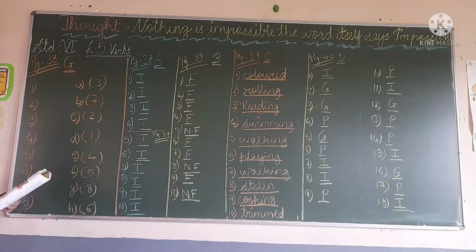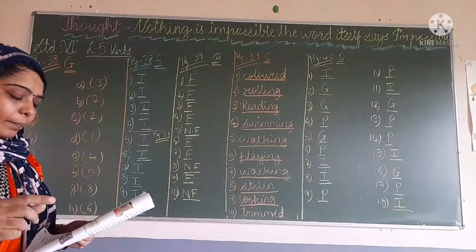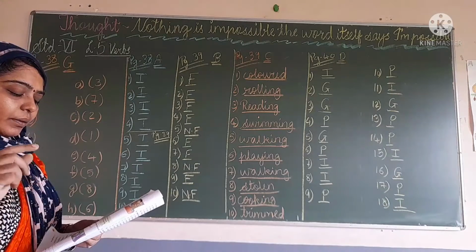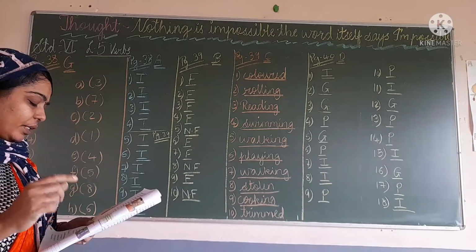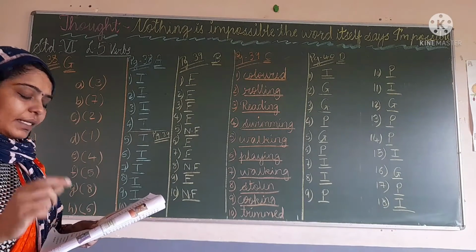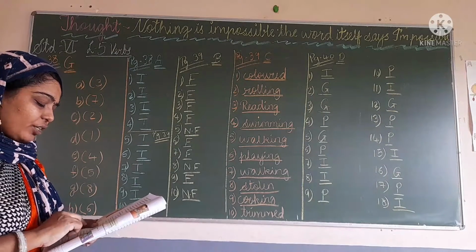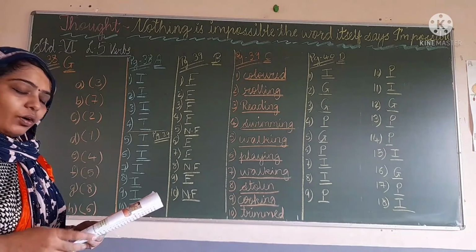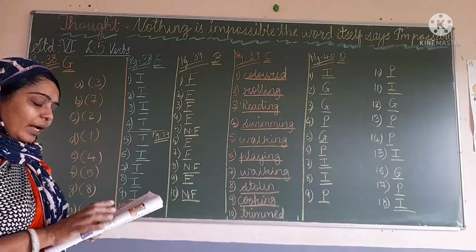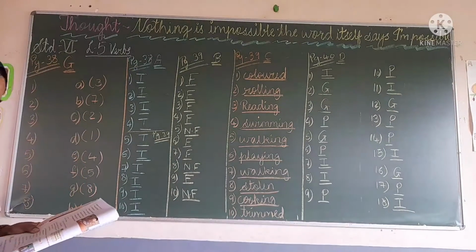Okay students, now page number 38 G1, that is read the sentence in the first column and underline the phrasal verb. Phrasal verbs, then match the verb with their meaning in the second column. Means we have to match column A with column B. Okay, we have to find out the correct meanings.